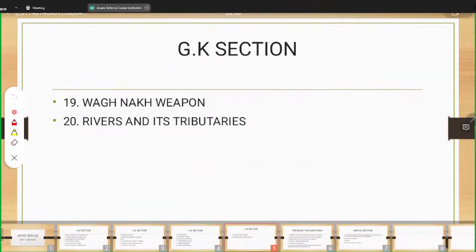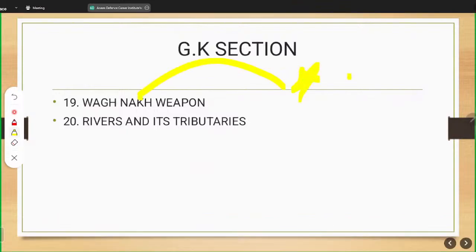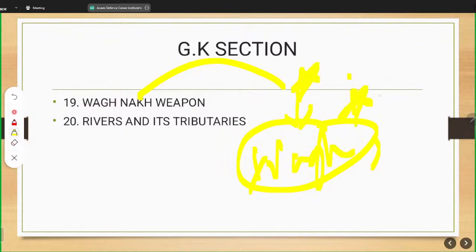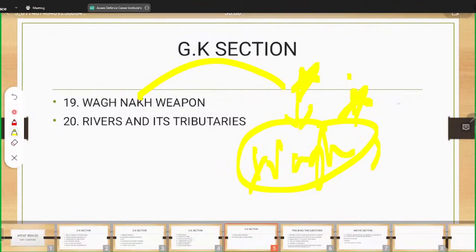Next question is related to the Wagh Nakh weapon. Wagh Nakh weapon, an important theme this year. Why? Because the ruling government in the state of Maharashtra says that it brought back the Wagh Nakh which Chhatrapati Shivaji Maharaj had used to kill Shaista Khan. So there was a heated controversy going on whether this was the same Wagh Nakh which was used to kill Shaista Khan. Such controversial topics usually don't have a place in our examination, although this time it has been asked.